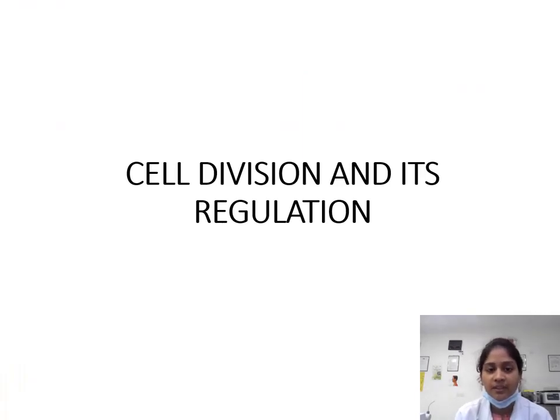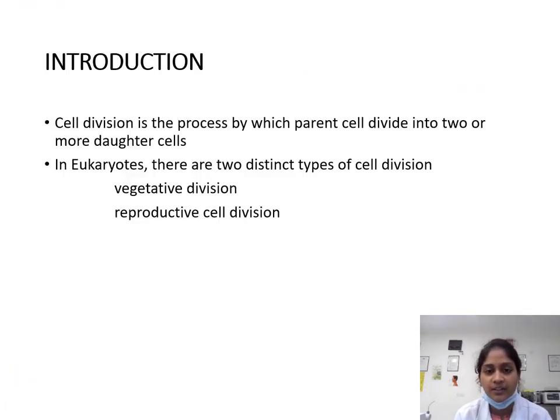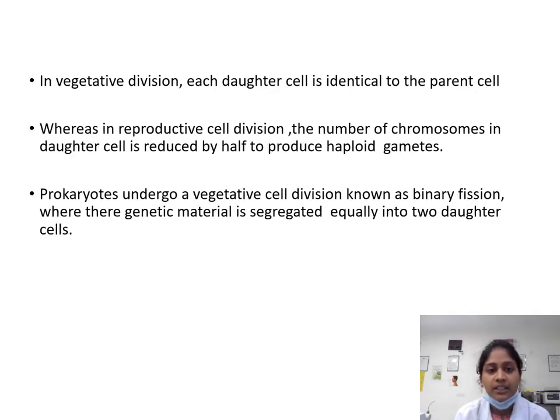Today, my topic is about cell division and its regulation. Coming on to the introduction, cell division is a process by which a parent cell divides into two or more daughter cells. In eukaryotes, there are two distinct types of cell division: vegetative division and reproductive cell division. In vegetative division, each daughter cell is identical to the parent cell, whereas in reproductive cell division, the number of chromosomes in the daughter cell is reduced by half to produce haploid gametes.